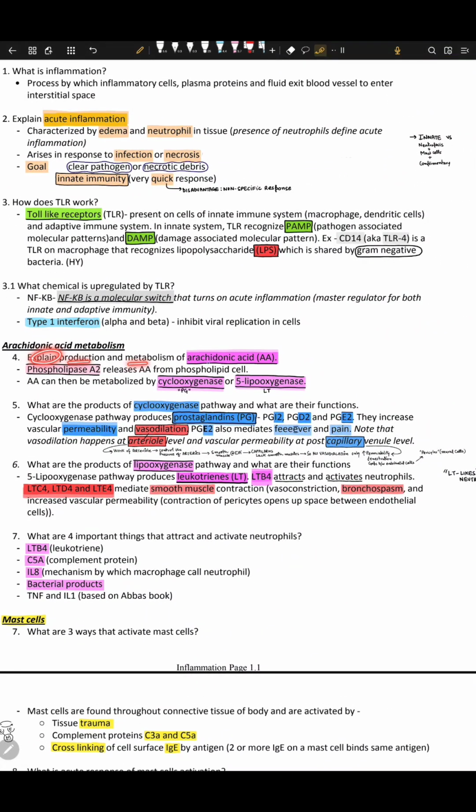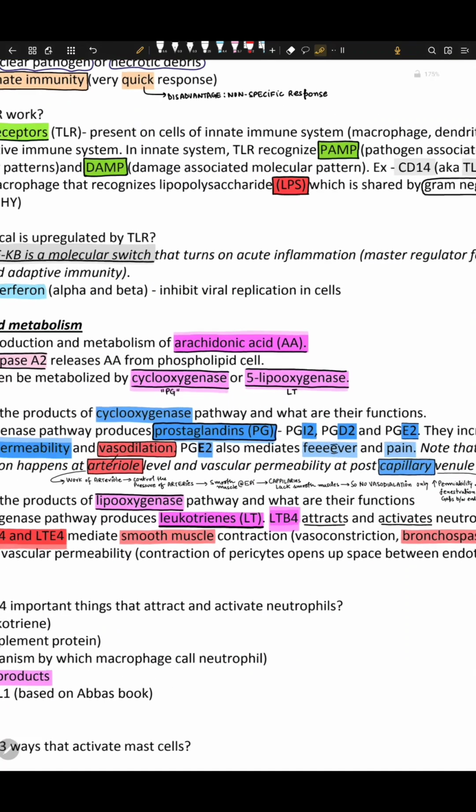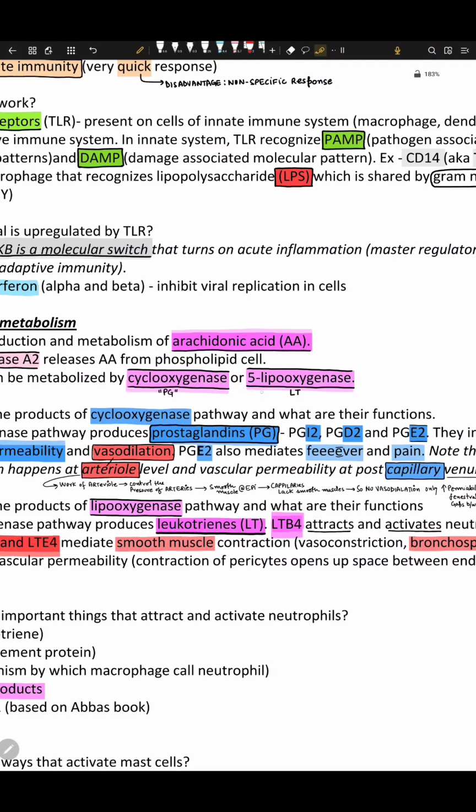Explain the production and metabolism of arachidonic acid. Well, arachidonic acid is made by phospholipase A2. Phospholipase A2 releases arachidonic acid from phospholipid cells. Now, this acid can be metabolized by something called cyclooxygenase or 5-lipoxygenase.